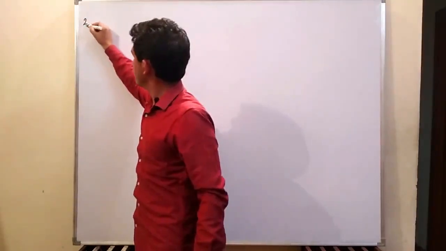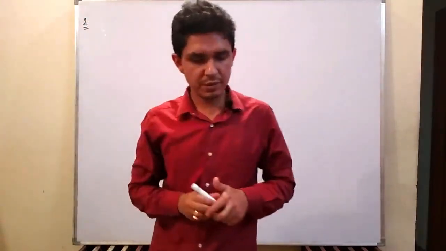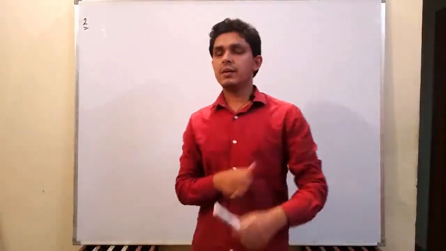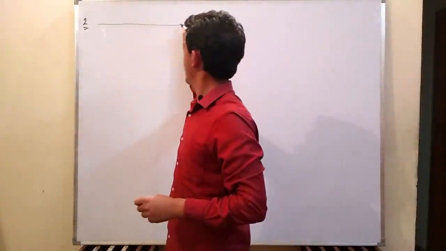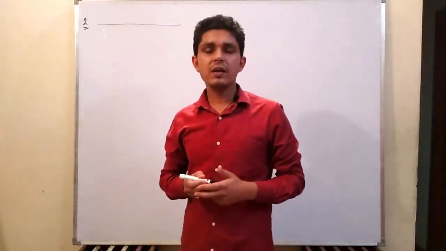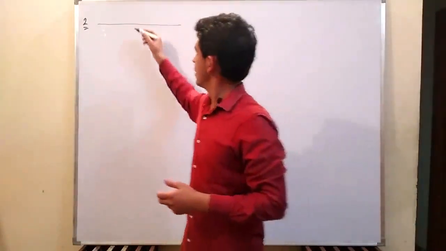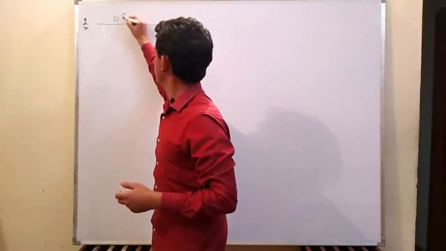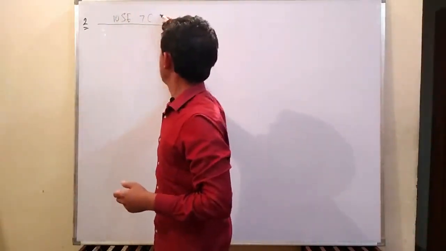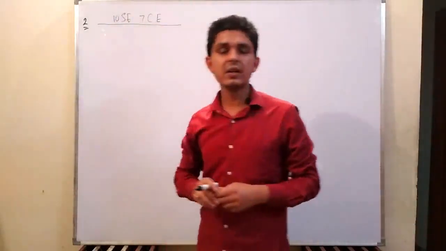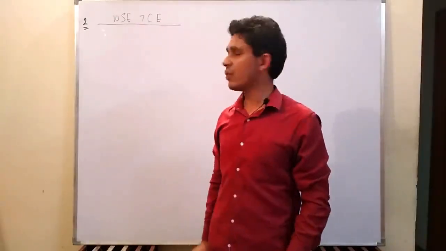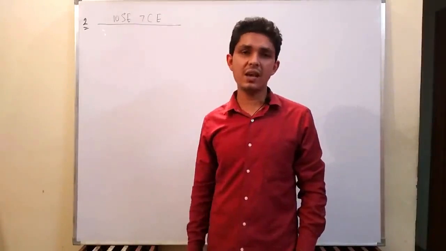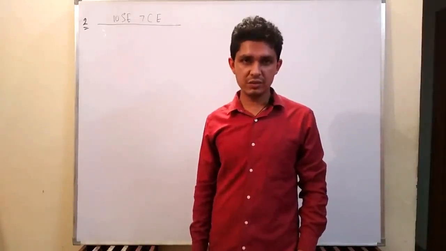My second question is: there is a row in which there are 10 software engineers and 7 civil engineers, right? There is a line in which there are 10 software engineers and 7 civil engineers.